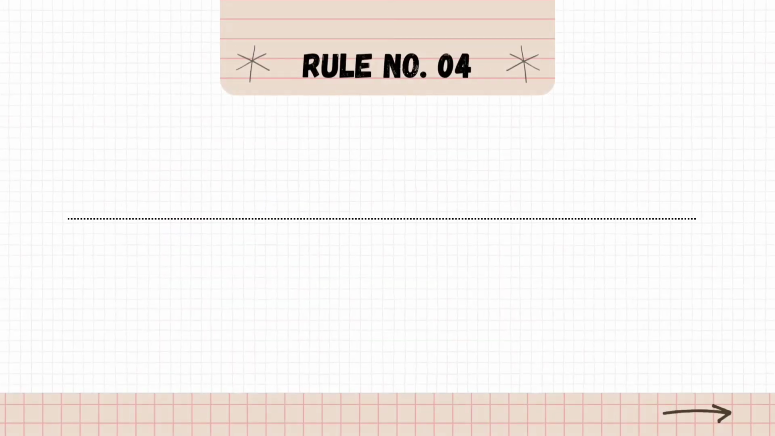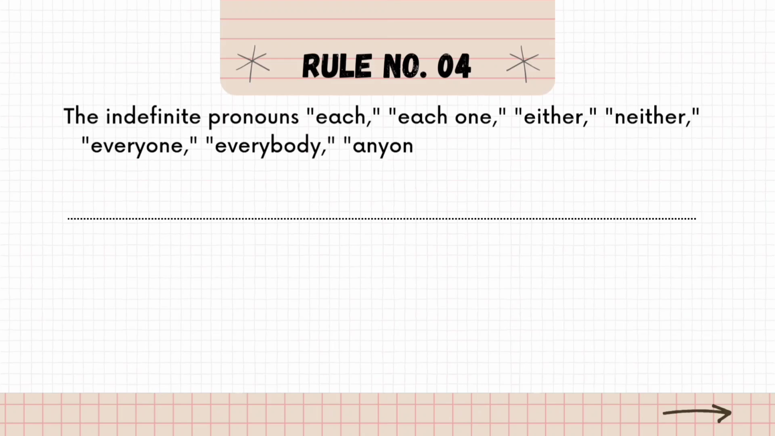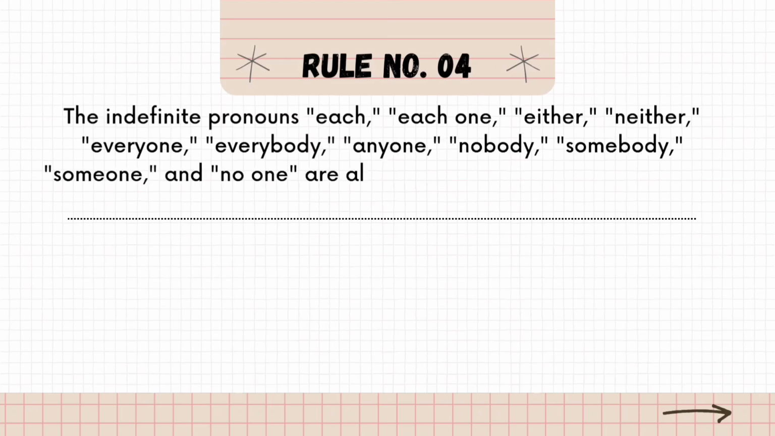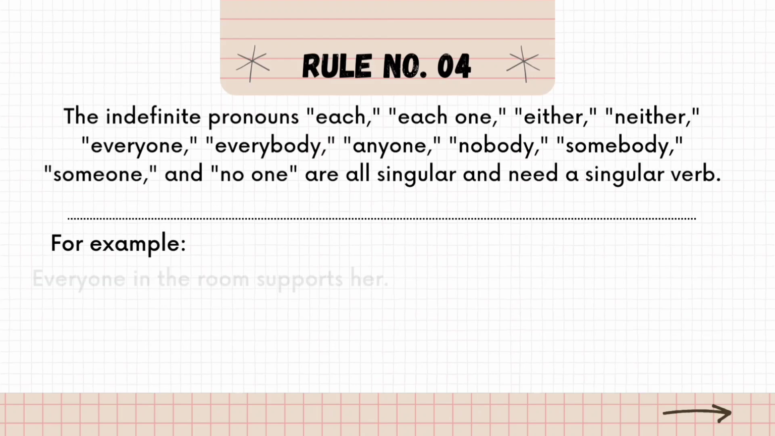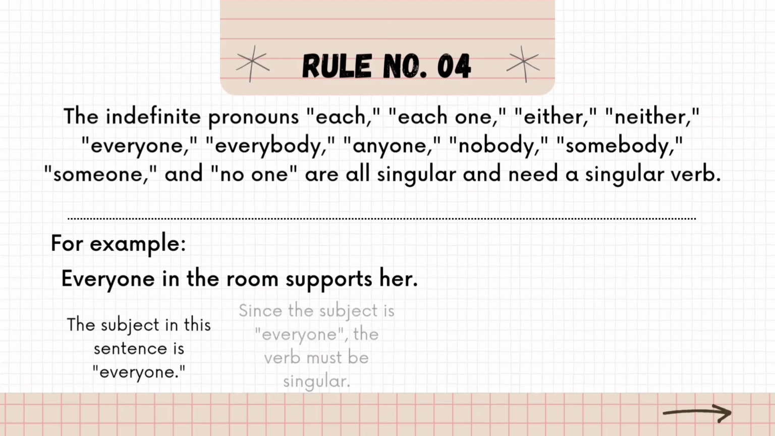Next rule, rule number 4. The indefinite pronouns each, each one, either, neither, everyone, everybody, anyone, nobody, somebody, someone and no one are all singular and need a singular verb. Example, everyone in the room supports her. The subject in this sentence is everyone. Since the subject everyone is singular, the verb must be singular, that is supports.